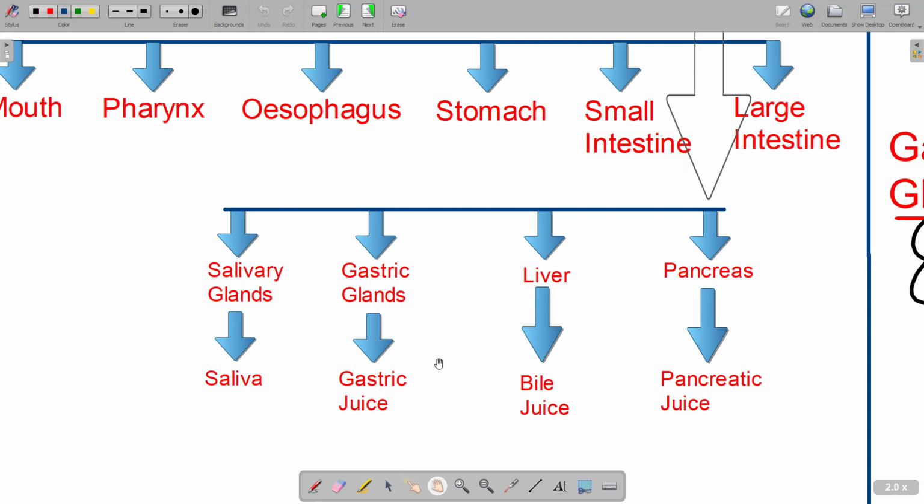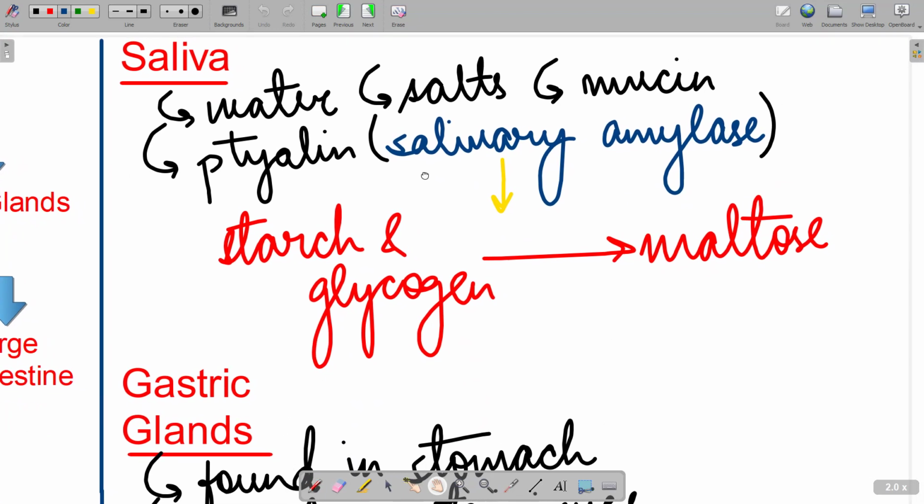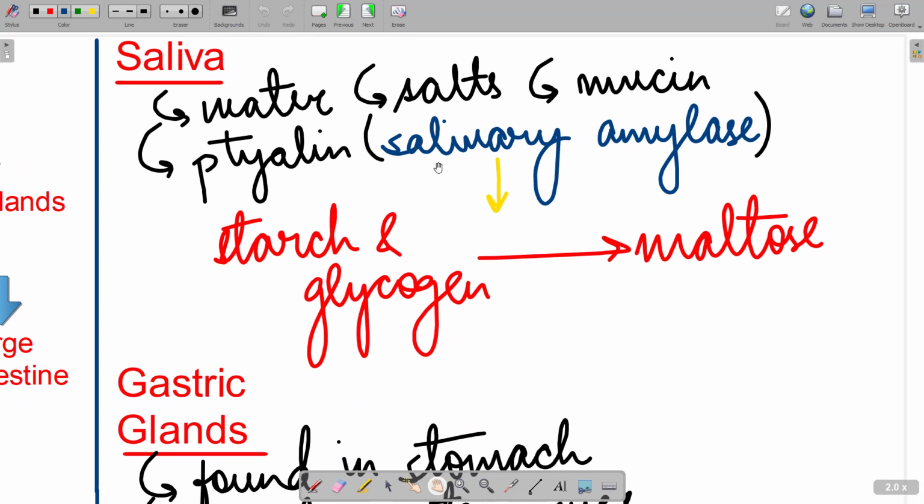So if asked what are the glands taking part in digestive system, you're going to say salivary glands, gastric glands, liver and pancreas. The gastric glands are actually the one in the stomach. Okay, so we'll see each and every one in proper detail here. Okay, so first we'll talk about saliva, starting from the mouth. Saliva basically water, salts और mucin को secrete करने का काम करता है, right?